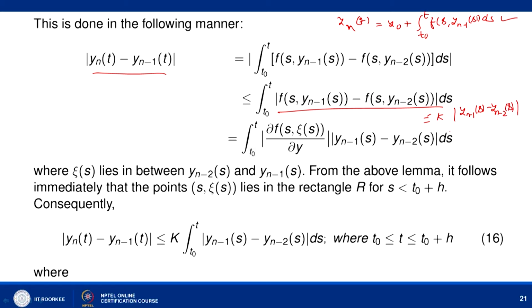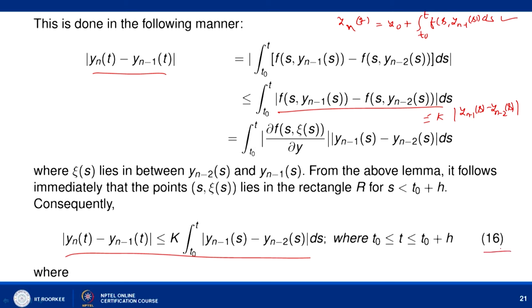So modulus of y_n(t) minus y_{n-1}(t) is less than or equal to k times the integral from t_0 to t of modulus of y_{n-1}(s) minus y_{n-2}(s) ds, where t is lying between t_0 and t_0 plus h. So, here we have a recurrence relation.